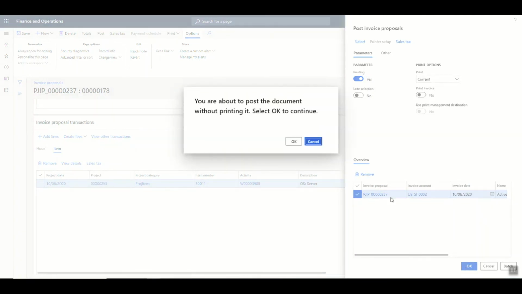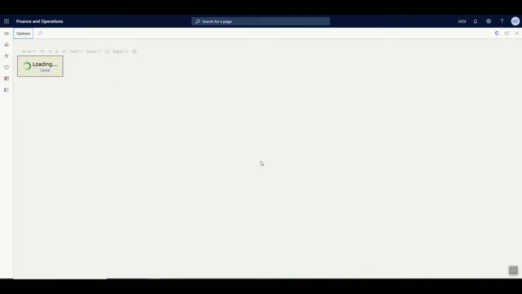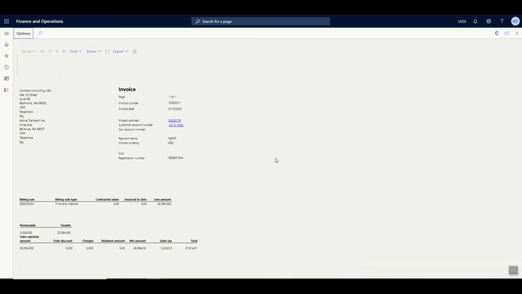The invoice which is getting posted can either be taken into PDF or can be sent directly to the customer using his email ID. As it is for demo purposes, I'm going to print this invoice on the screen for the time being. As you can see on the screen, this is just a sample of how an invoice would look, but definitely it is not with any formatting. The formatting can be done as per the company needs.